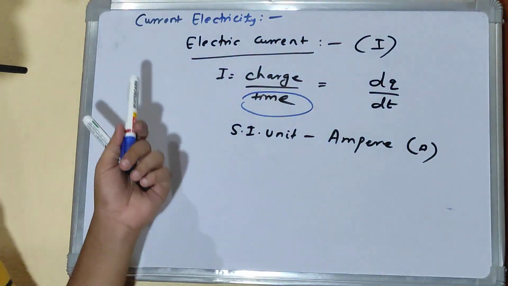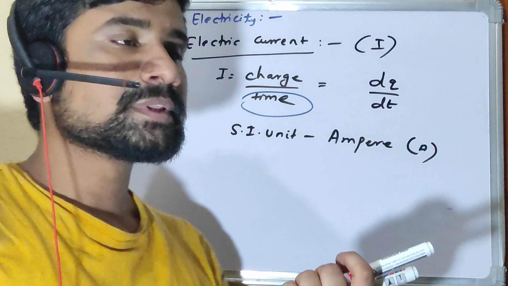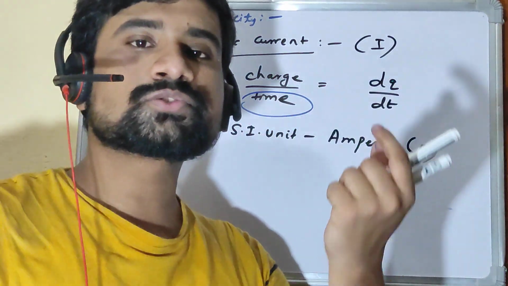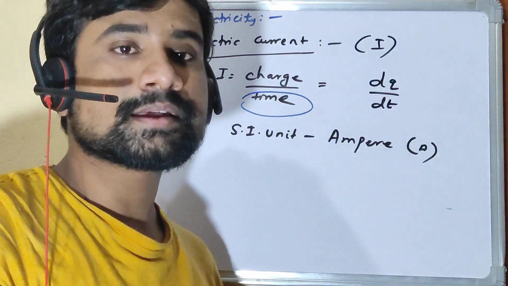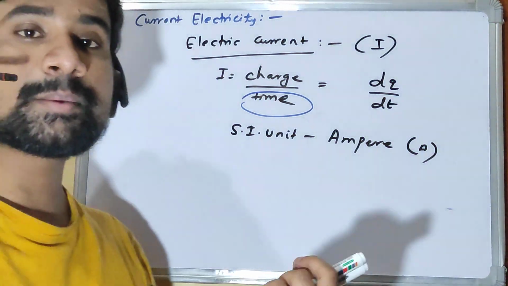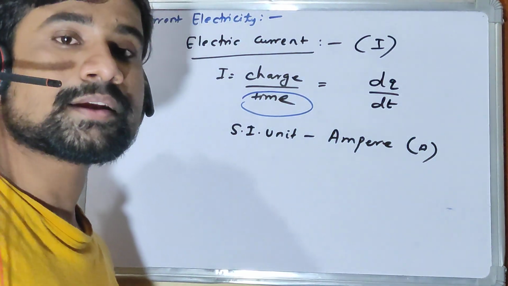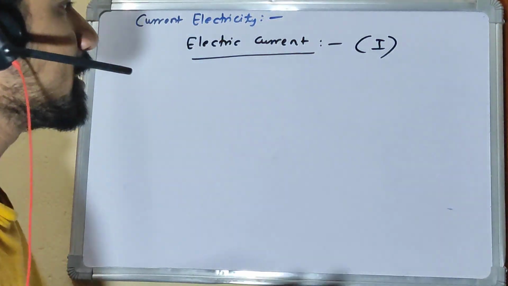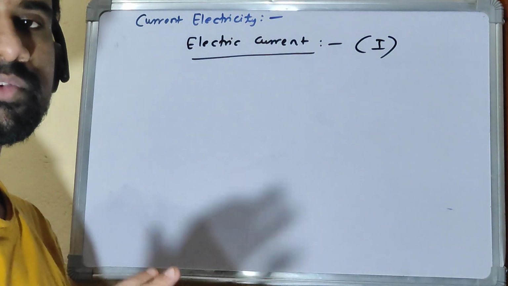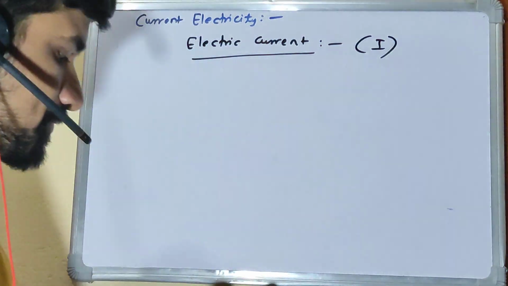So for a unit time, the amount of charge which flows through a conductor is current. So we talked about what is current. Current is a scalar quantity, there is no vector concept here, right?